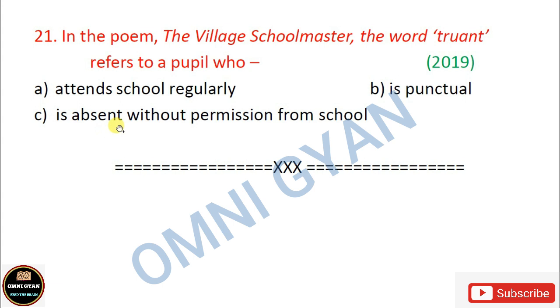Next, 2019. This is from the 2019 question paper. In the poem The Village Schoolmaster, the word truant refers to a pupil, means student. This answer I have already given you. C. If you study from the MCQs that I am providing, you will obviously get common. Why? Because in 2019 this has been asked already and I have already given you the answer. So what kind of students does truant refer to? Students who attend school regularly, students who are punctual, students who are absent without permission from school. We all know one who is absent without permission from school is known as truant.